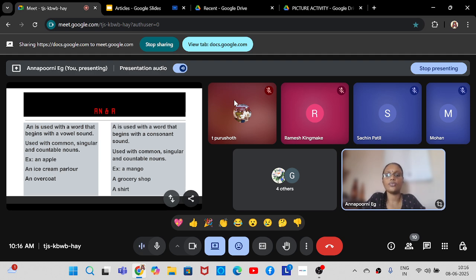Okay, so A is used with a word that begins with a consonant sound, and A is also used with common nouns, countable nouns and singular nouns. For example, a mango, a grocery shop, a shirt, etc. When you are telling a pants, you can see that pants should always be in a plural form. Though you are wearing only one pant, there are two rows for you to put on your two legs, right? So that is why we always call it in a plural form, pants. Okay, pants is always plural, it can never be singular. So the singular and plural form for pants is pants only.